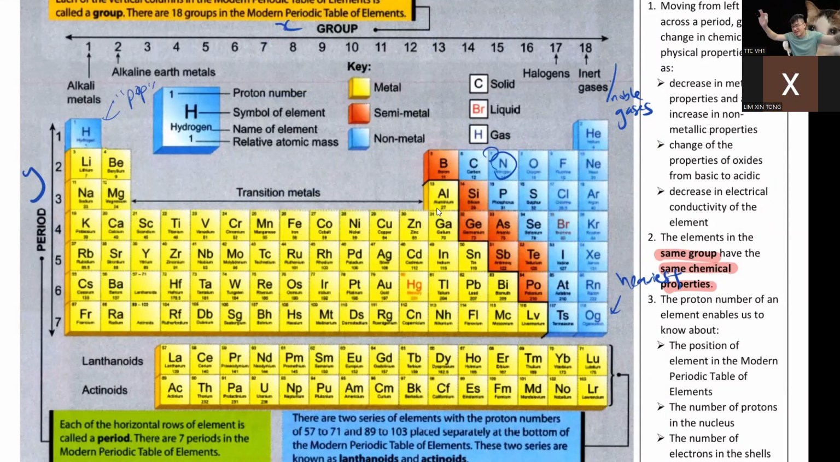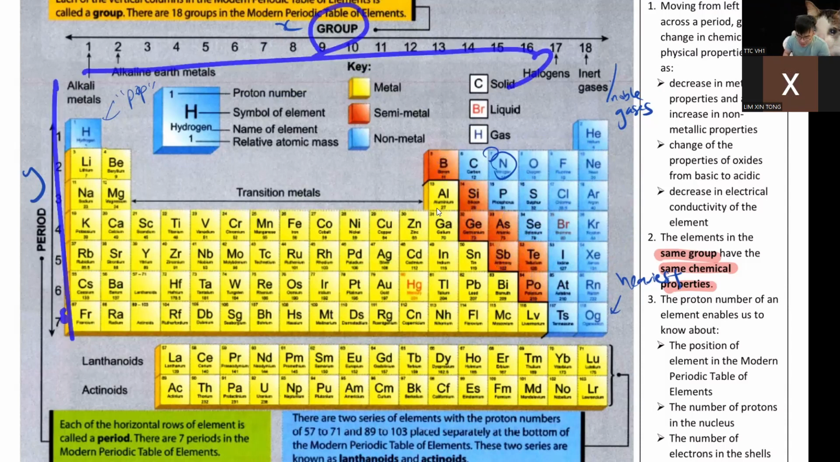Okay, let me summarize everything. This is your periodic table. Guys on the left, girls on the right. Metal, non-metal. Semi-metal, the half guy, half girl one, is in the middle. X-axis is group, Y-axis is period. What else?